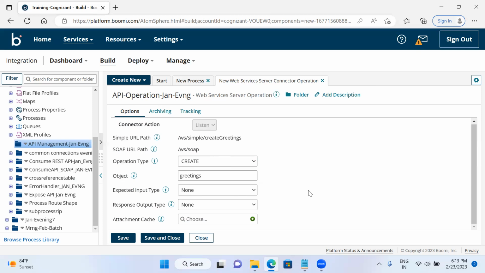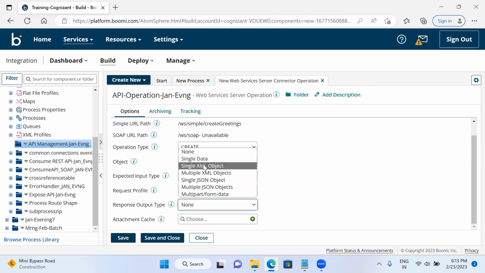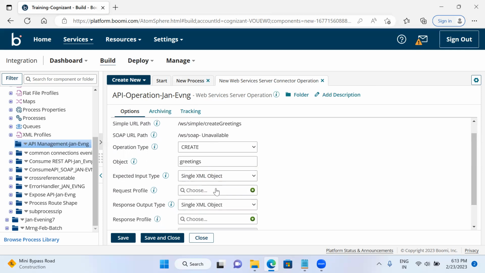After that, I need to select the expected input type and the expected output type. Here the expected input type is single XML object. At the same time, the response output type is also a single XML object. So whatever input I pass, the same kind of XML object I am going to get here. Now I need to configure the request profile and response profile.